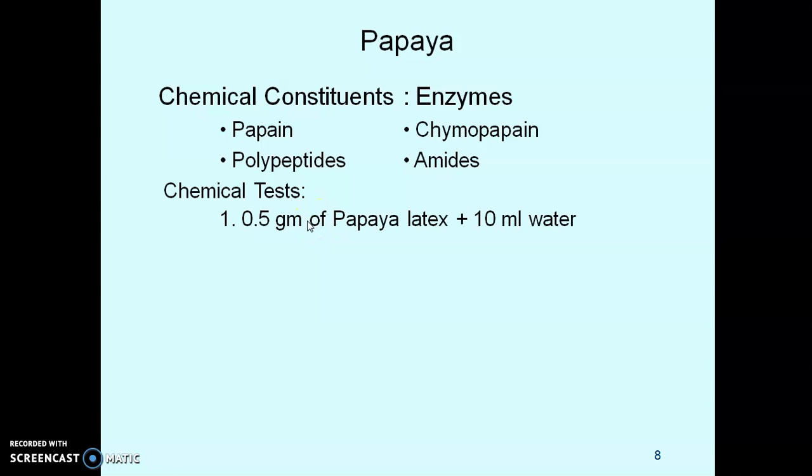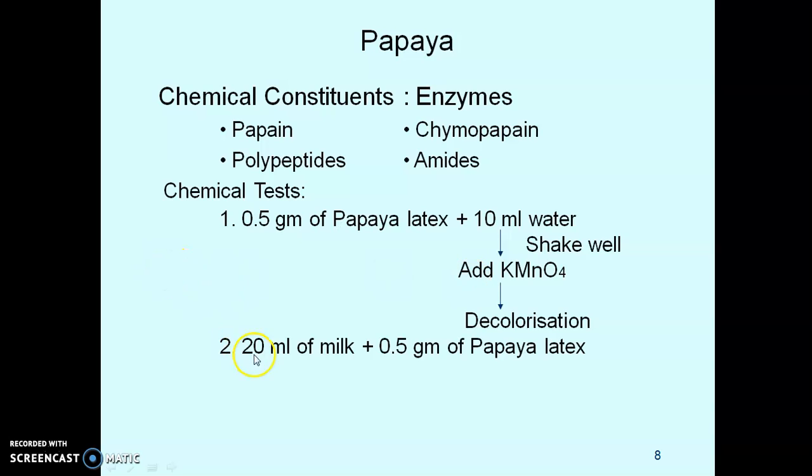Then identification test or chemical test of papaya. Take 0.5 gram of papaya latex, 10 ml of water, shake well. To it add potassium permanganate. The result is decolorization of solution. Then the second test is 20 ml of milk. To it add 0.5 gram of papaya latex. Curdling takes place.